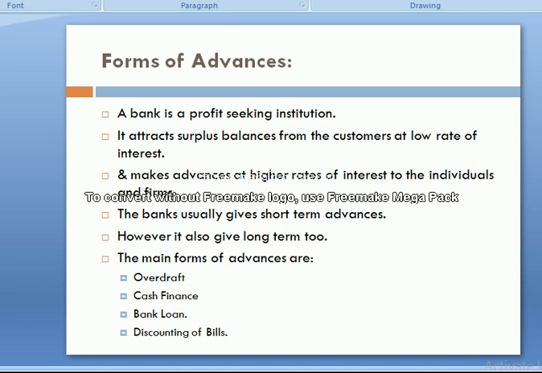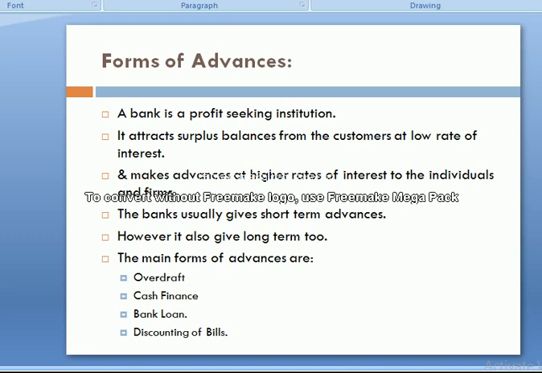The bank performs these functions not for free; they charge some profit. So a bank is a profit-seeking institution which generates its funds from basic functions as well as secondary functions. Basic functions are accepting deposits and lending loans, and secondary functions are the different services provided by the bank.